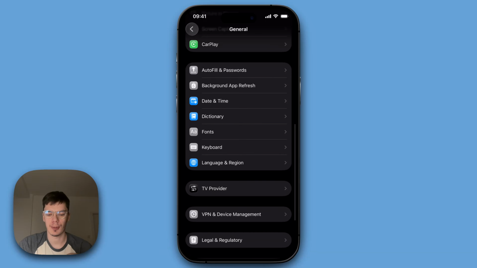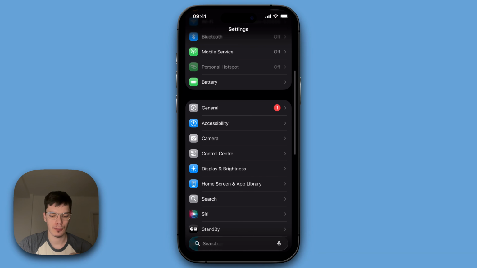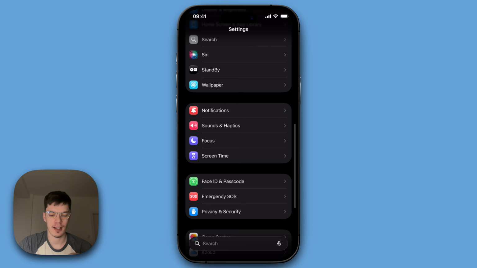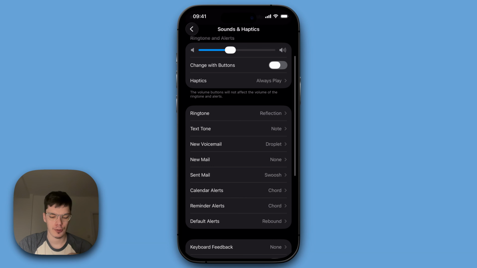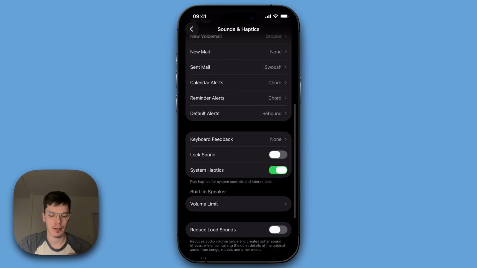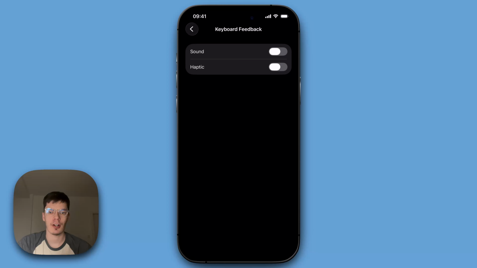Second way how you can do it is to be in your settings again, and we want to scroll down and find sounds and haptics. If you open it, here we should find something about keyboard. Here's the keyboard feedback. If you open this window, here is also the sound and haptics option, so you can turn it off here. Also, in the other case, turn it on here if you want the tapping sound on your iPhone if you are typing. So that's how you can do it.